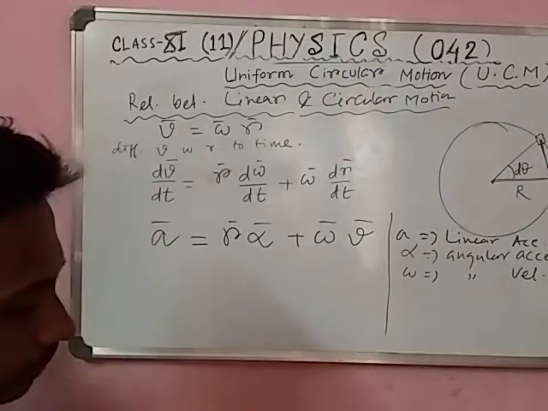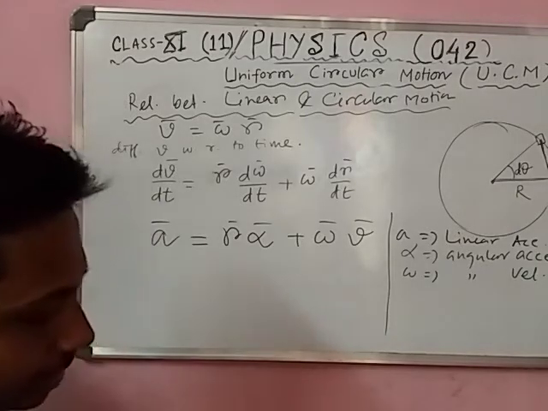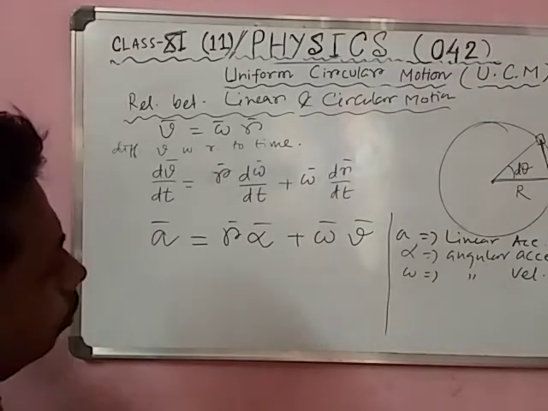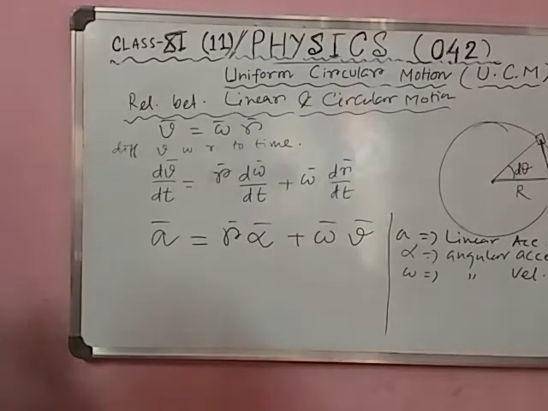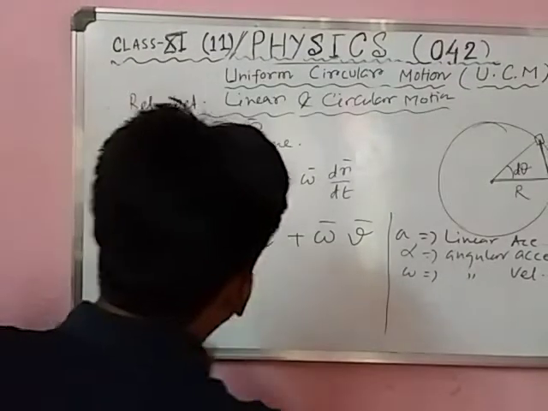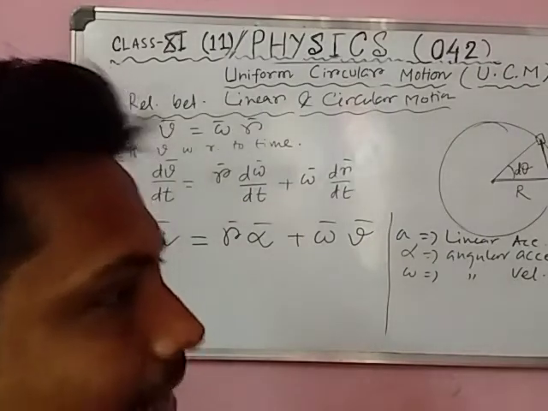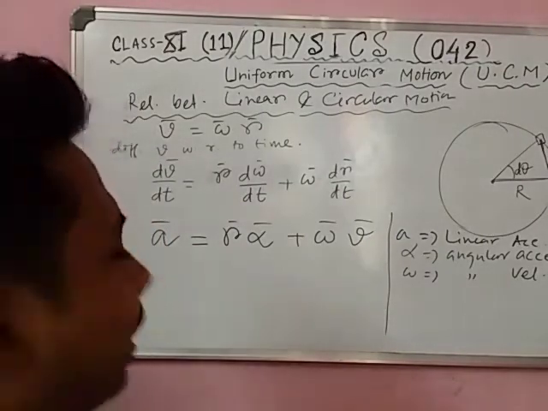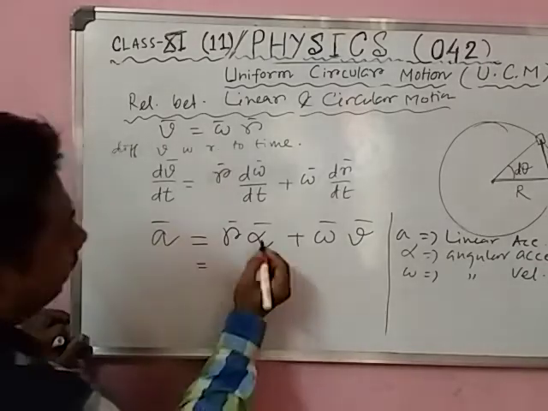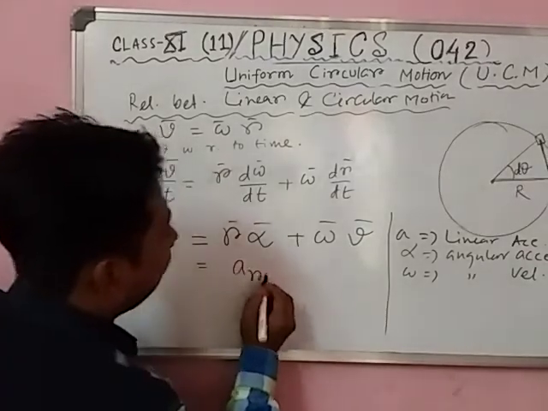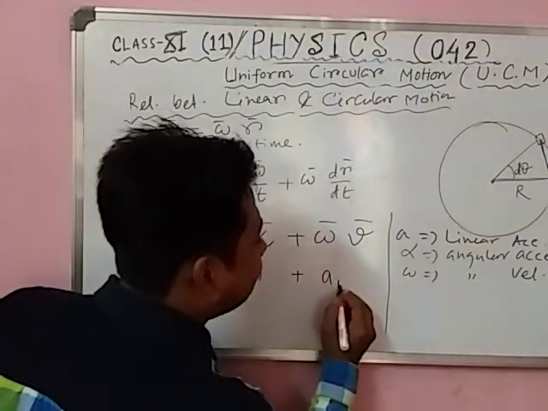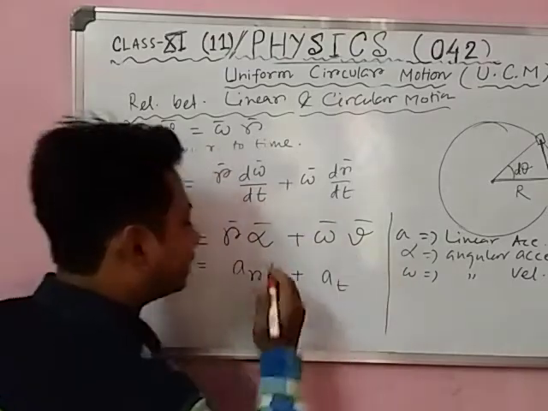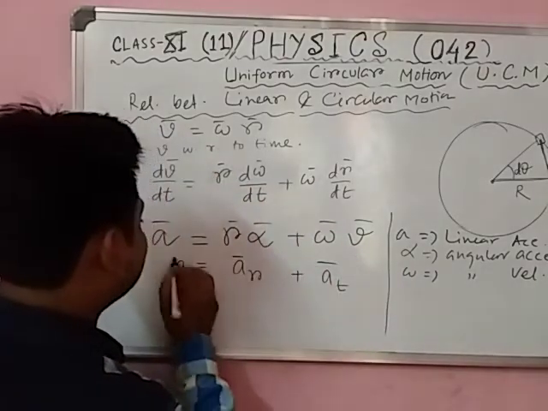Now here two types of acceleration are involved. Number one, r alpha, and number two, omega v. Here r alpha is the rotational acceleration, and omega cross v is the tangential acceleration. So this is the acceleration form.